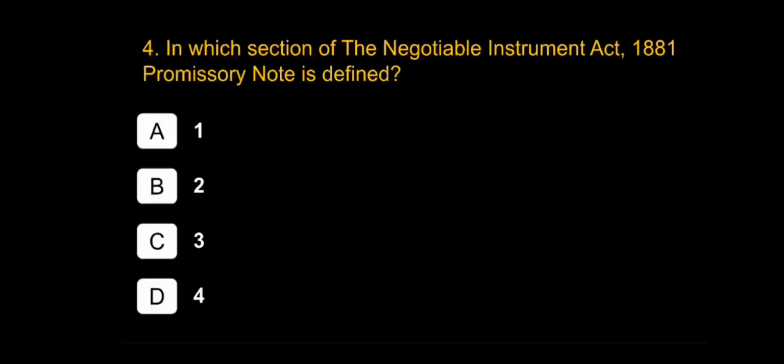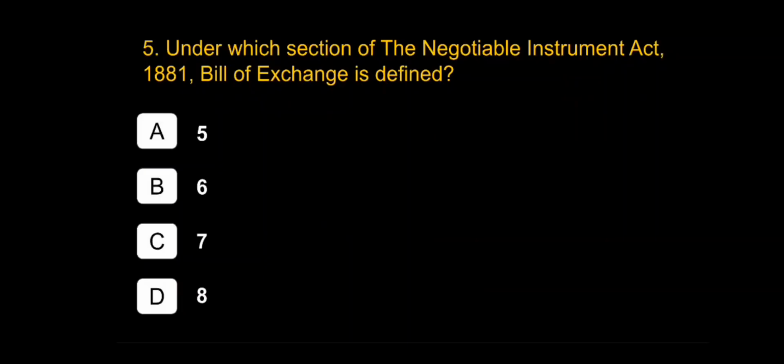In which section of the Negotiable Instrument Act 1881 promissory note is defined? Section 4. Under which section of the Negotiable Instrument Act 1881 bill of exchange is defined? Section 5. Under which section of the Negotiable Instrument Act 1881 cheque is defined? Section 6.